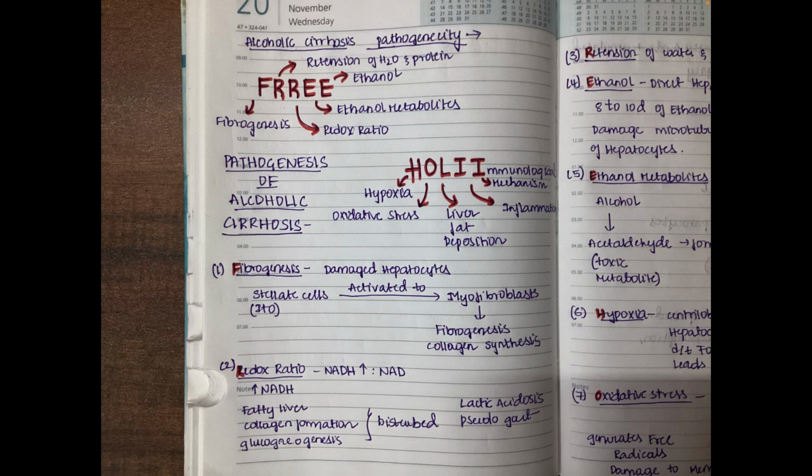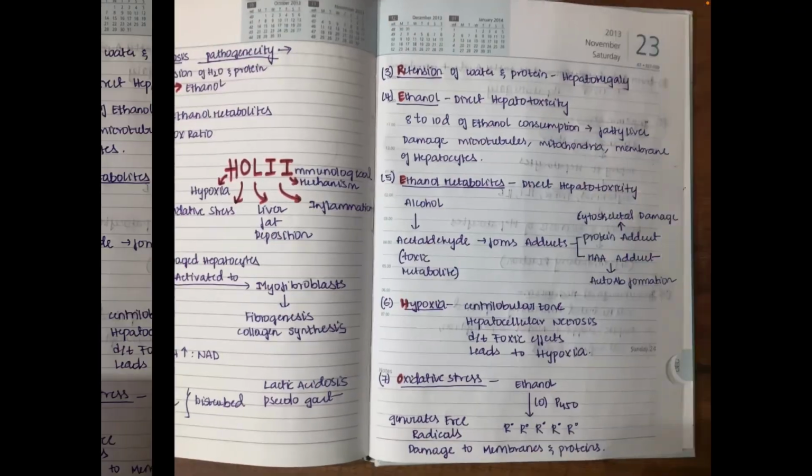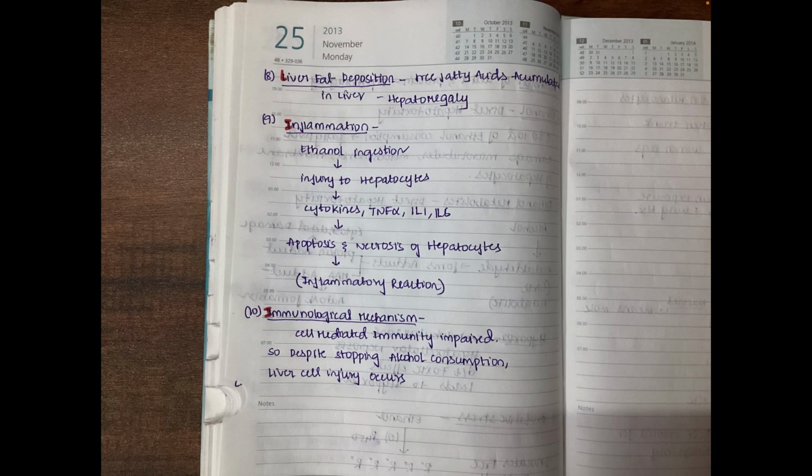So what do we mean by immunological mechanism? Cell-mediated immunity is getting impaired. So even if they stop consuming alcohol, it will still damage the liver. Coming to inflammation, what is happening here? If you see properly, first there is ethanol consumption, and then it will lead to damage of hepatocytes. It can form adducts, or it can directly damage the microtubules, mitochondria, and membranes of hepatic cells, right? So when there is injury to these hepatocytes, there will be release of cytokines: TNF alpha, interleukin 1, interleukin 6. It will lead to inflammatory reaction, so that is inflammation, and then later it will cause apoptosis, necrosis of hepatocytes, leading to hypoxia. So this is what happens if alcohol is consumed.